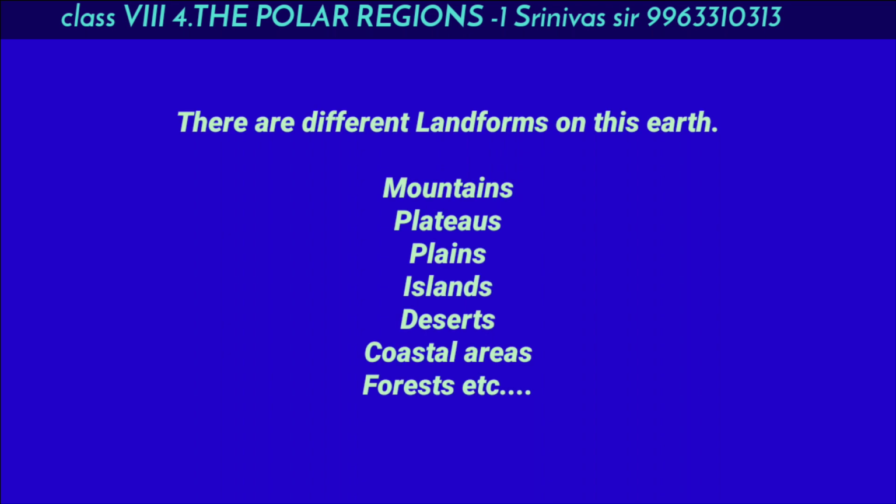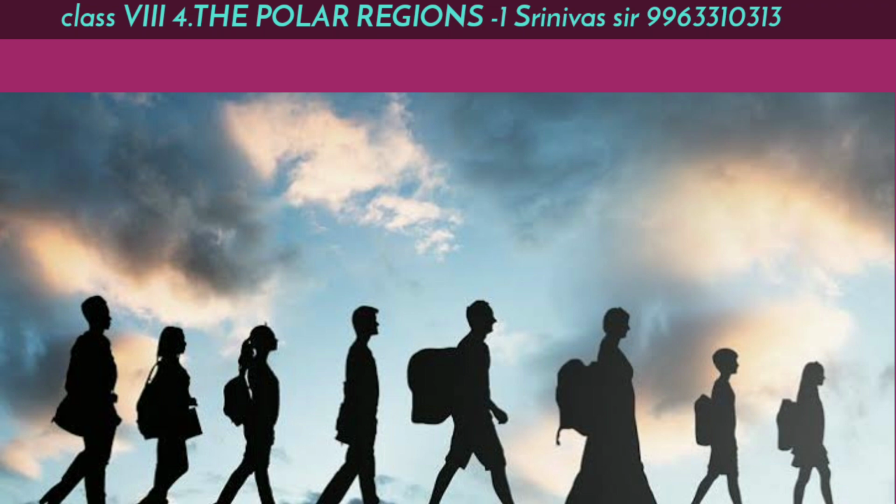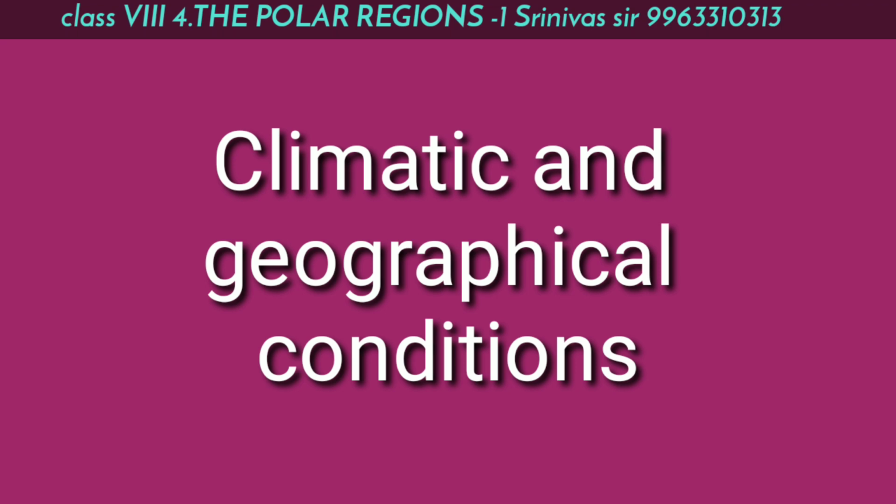There are different landforms on this earth. They are mountains, plateaus, plains, islands, deserts, coastal areas, and forests. So, these landforms and the climate influenced human life. We can live comfortably in some areas, but some other areas are not suitable for humans. The climatic and the geographical conditions are not suitable, so we cannot live in such areas.